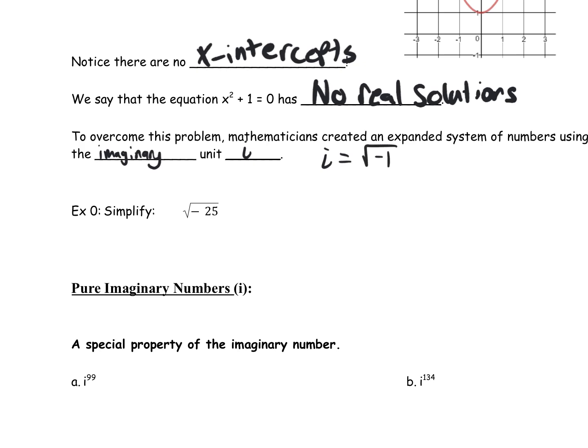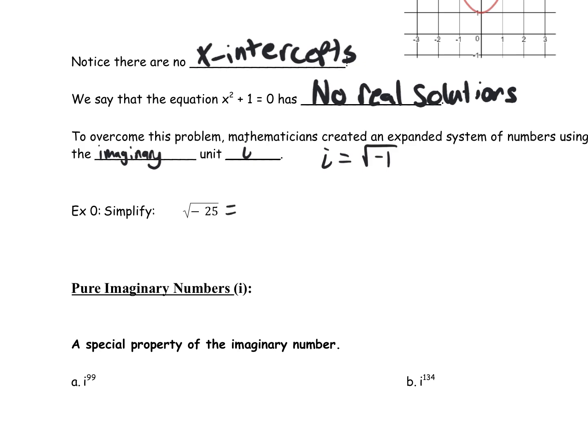So think about this. The square root of -25. There is no number that we can say times itself would equal -25, right? Because 5 squared would equal 25, and -5 squared would equal 25. So the square root of 25 would be both 5 and -5. But the square root of -25, there is no number that fits that. So we've got to get a little creative.